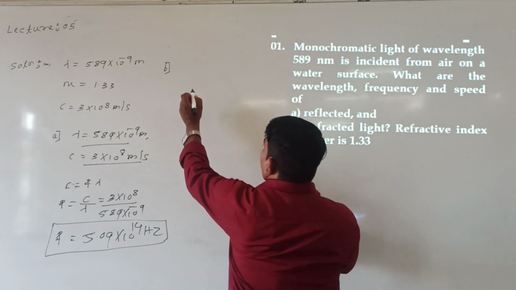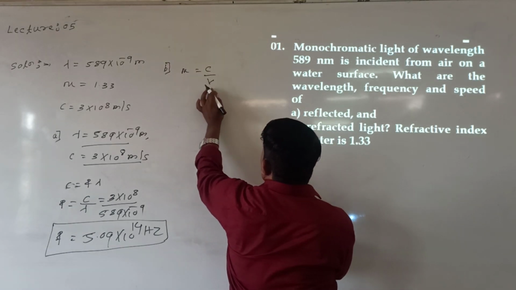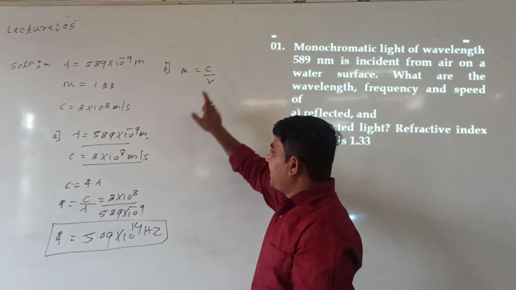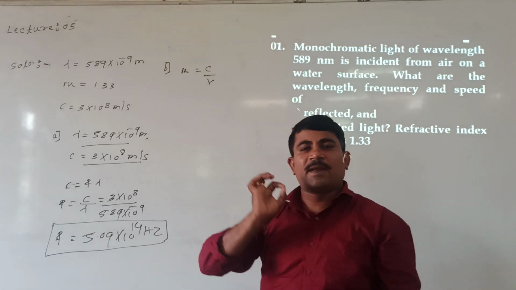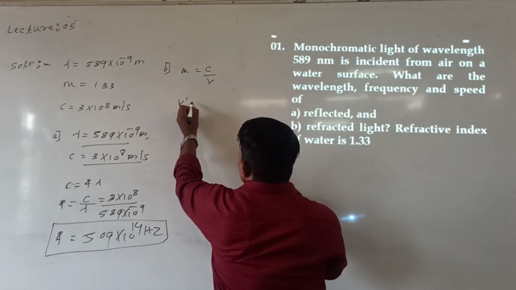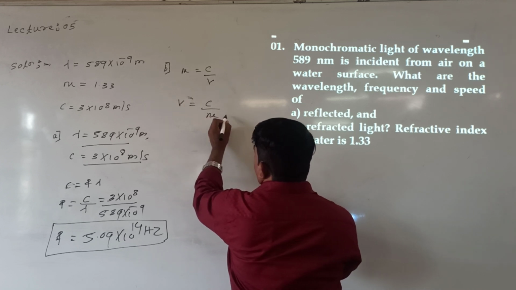See here, how to define refractive index? The ratio of speed of light in two media. Refractive index of water with respect to air: let us consider C represents speed of light in air, V represents speed of light in water. Then from this, what value are we getting? V is equal to C divided by mu.